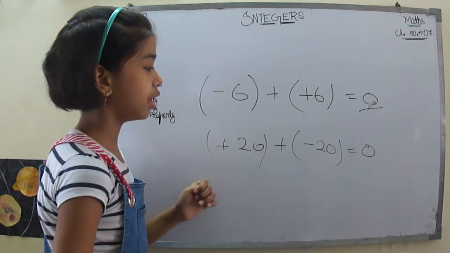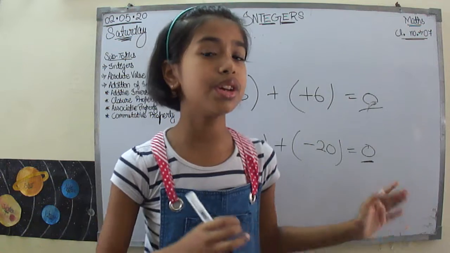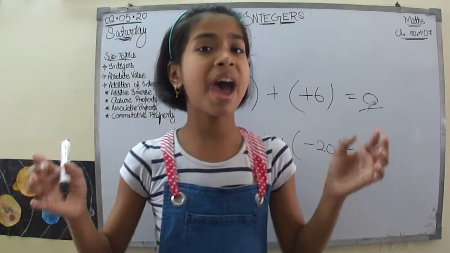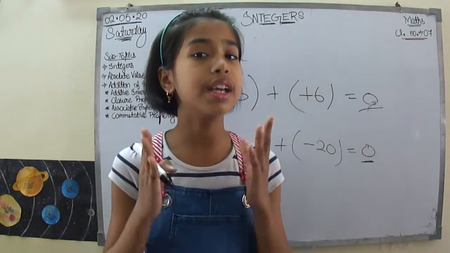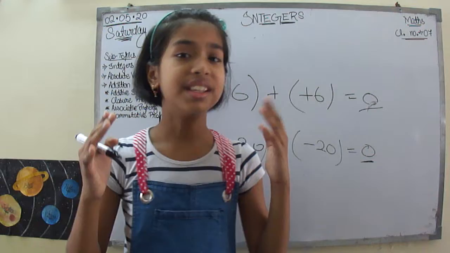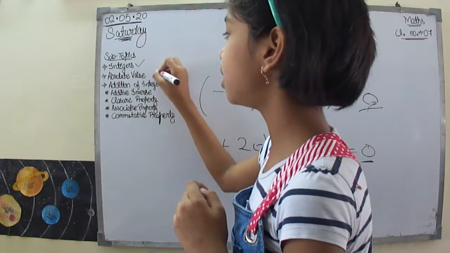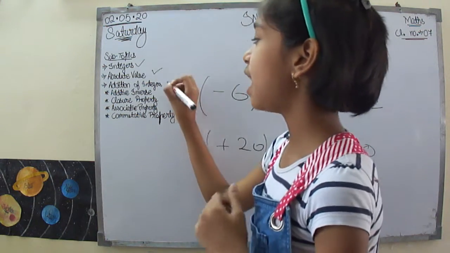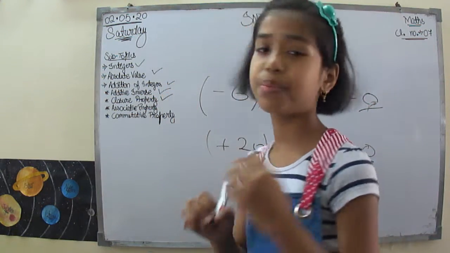Take this example over here: my answer is 0, and 0 is also an integer. So if I am adding two integers, I will get the sum as an integer. I think this property is also clear. So we have learned till now about integers, what an integer is, then the absolute value, then the addition of integers, then the additive inverse and the closure property.